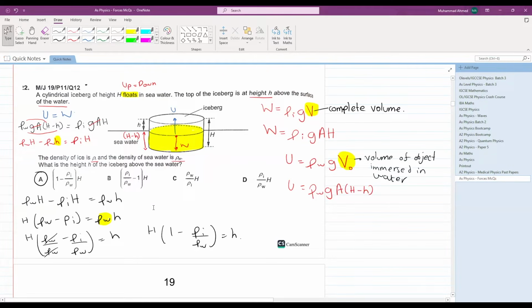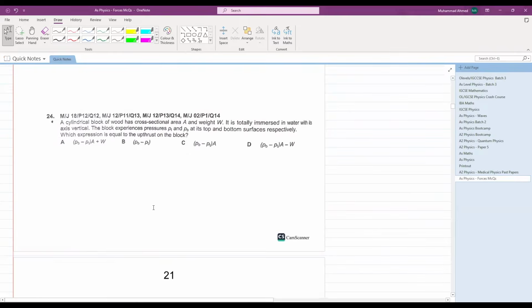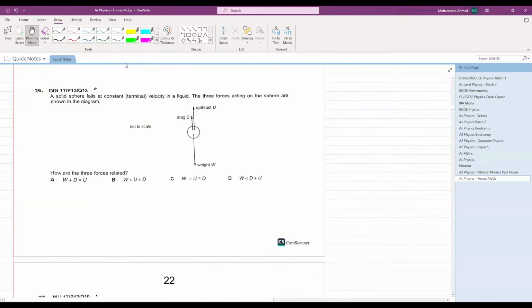Do go through it again if you found it difficult and tell me in the comments if you have any further questions. Okay, let's see this. A cylindrical block of wood has cross sectional area A and weight W. It is totally immersed in water with its axis vertical. The block experiences pressures PT and PB on its top and bottom surfaces, respectively. Which expression is equal to the upthrust? Upthrust is equal to the change in pressure times area. What will be the change in pressure? Pressure at the bottom minus pressure at the top, times area. C is your answer.